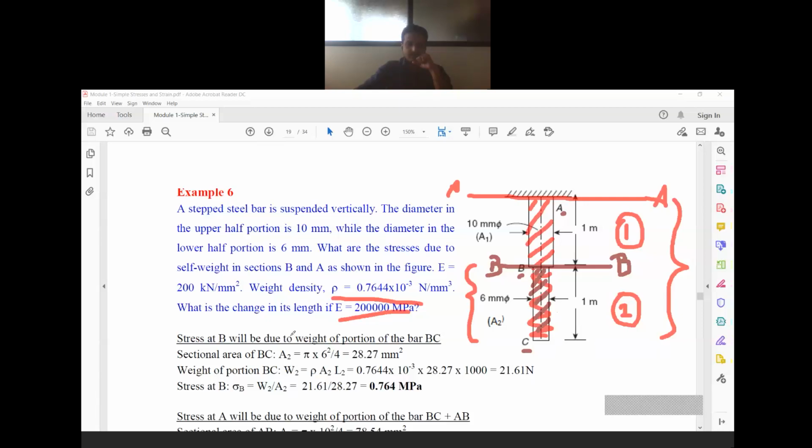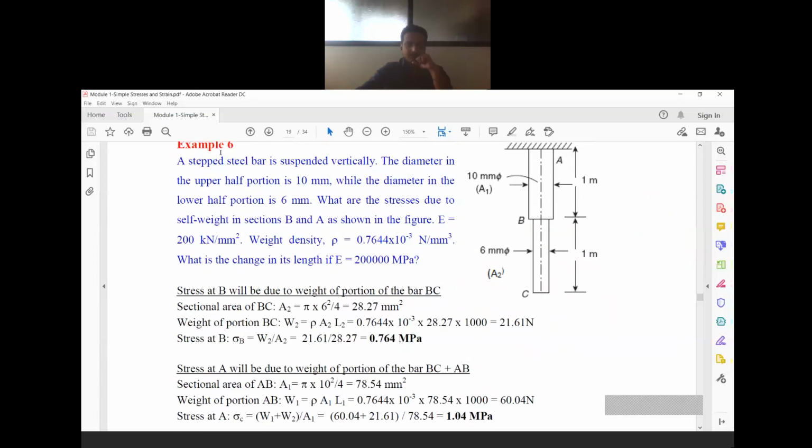Okay. So observe here. First we shall consider the stress at portion B. If I want to get the stress at this portion, that is section BB, I shall do the calculations like this.